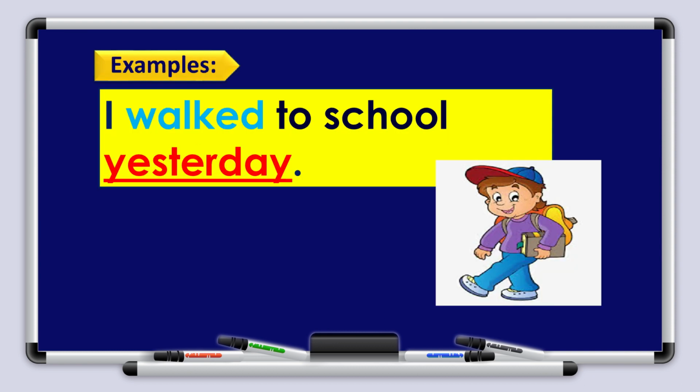I walked to school yesterday. Yesterday here is the word that shows us that this sentence is in the past tense and it happened already. So I walked instead of walk. I can't say walk, I should say walked. You have to add an ed to regular verbs. I walked to school yesterday.